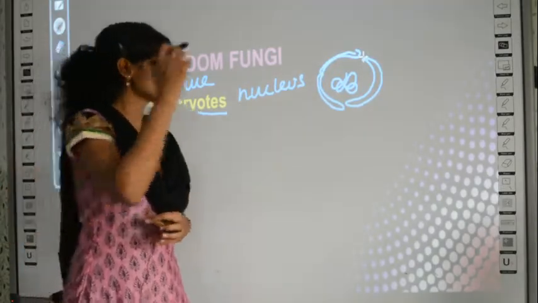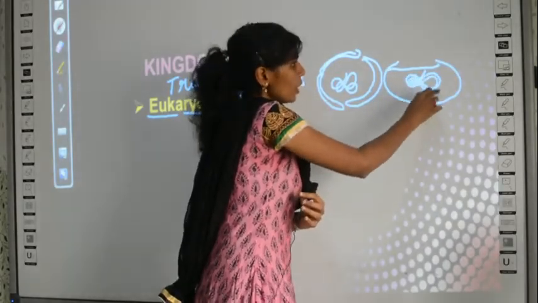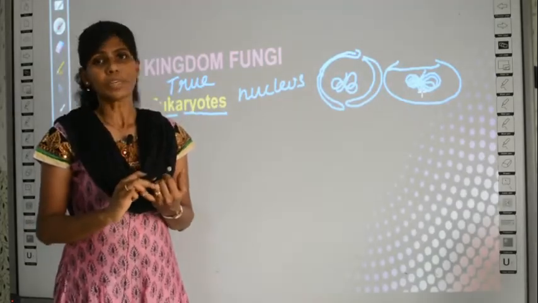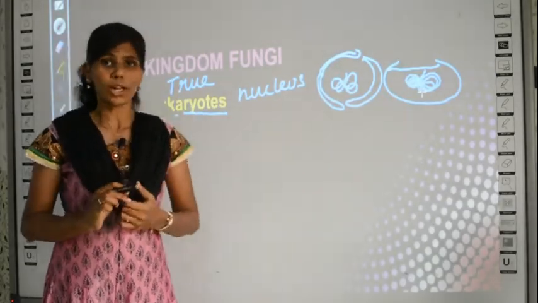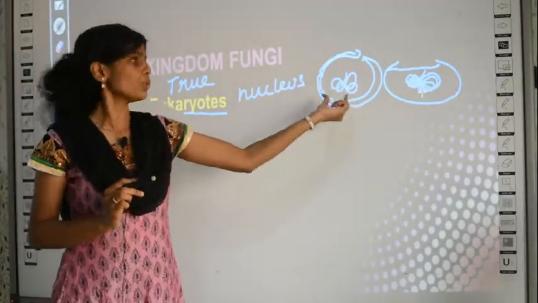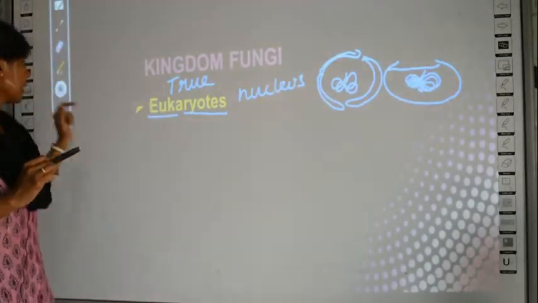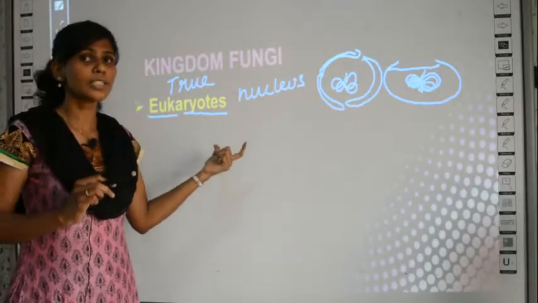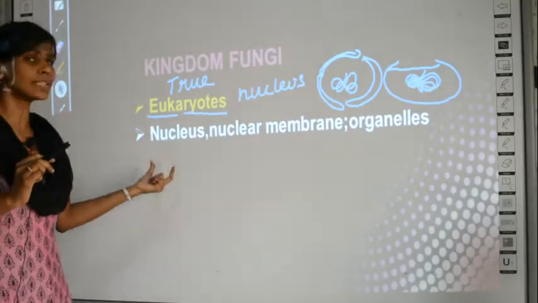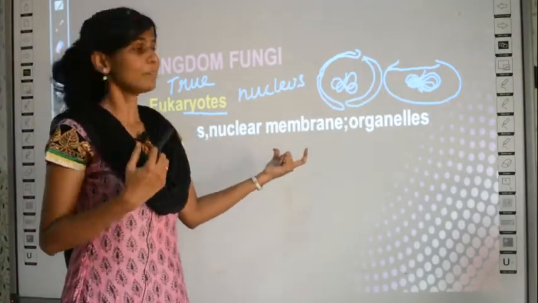Whereas in the case of bacteria, if you see, there will be just a coil structure in the center without any nuclear membrane or any cell organelles. In that case, it is called a prokaryote. So this is the true nucleus, which means a nucleus with a nuclear membrane. So fungi belong to the category called eukaryotes because they have a true nucleus. They have a nucleus surrounded by a nuclear membrane, and also they have many organelles.